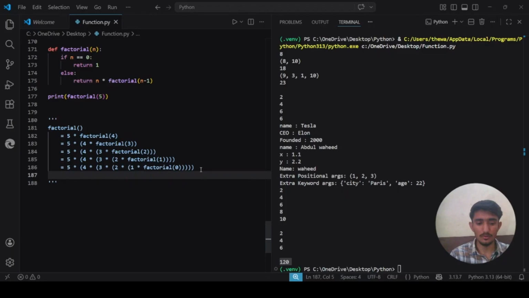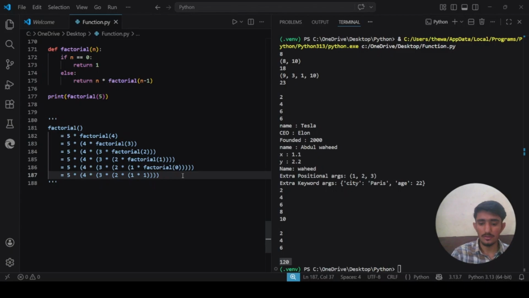Yes, it is 0. So now it becomes 5 into 4 into 3 into 2 into 1 into factorial of 0. Now we know that n is 0, so it will give us back the value 1. So we will write 1 here.